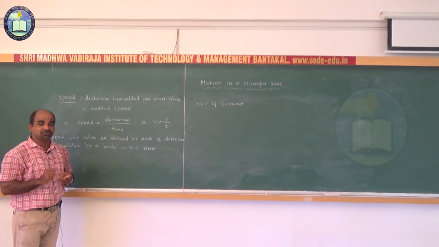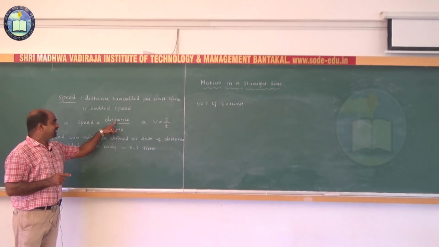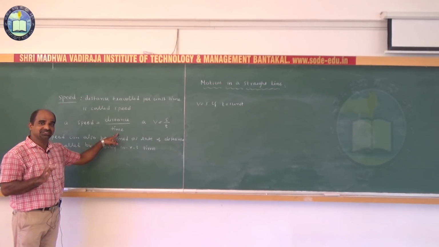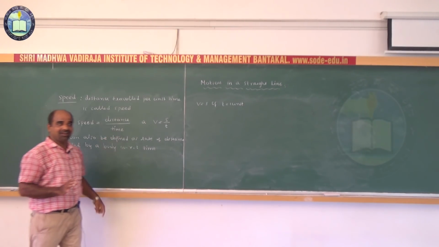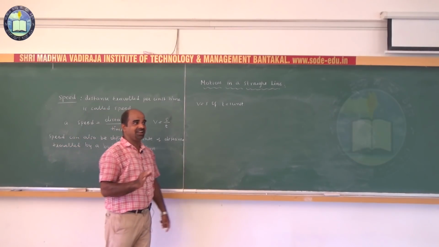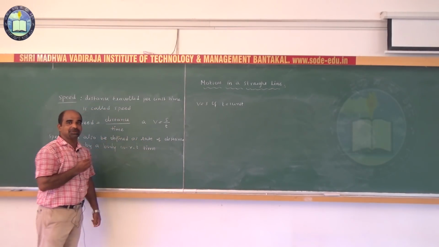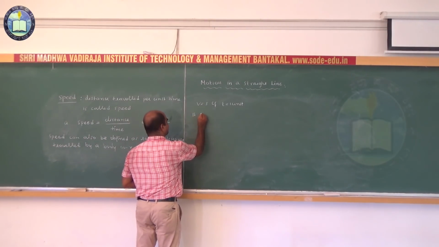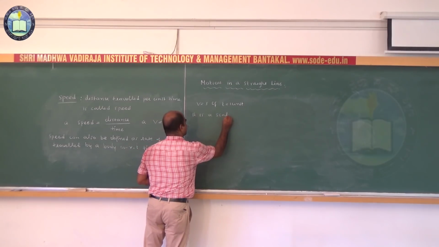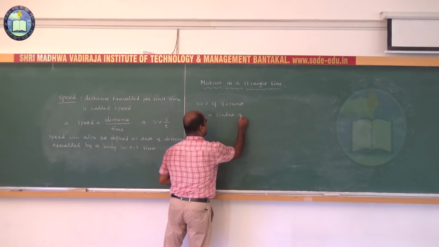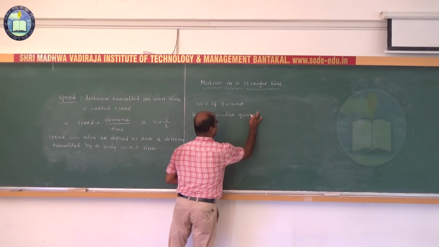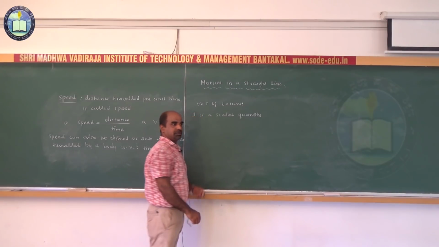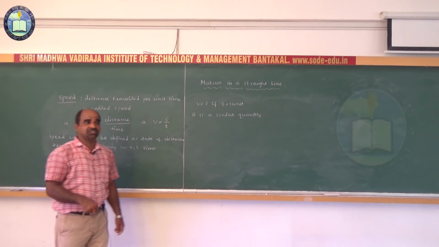Speed is scalar. It has no direction, because distance and time are both scalar. Even time has no direction. Time is scalar. Distance is scalar. Therefore, the speed of a body is nothing but a scalar quantity. It is a scalar physical quantity. This is a scalar quantity. What about its unit in the SI system?